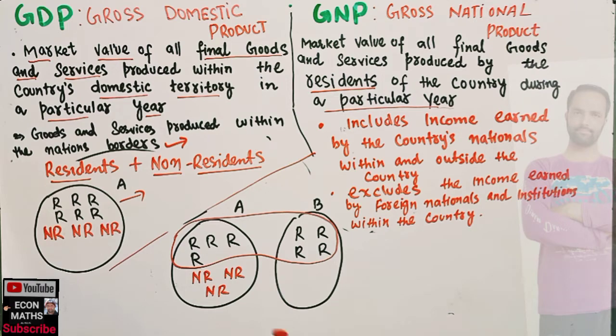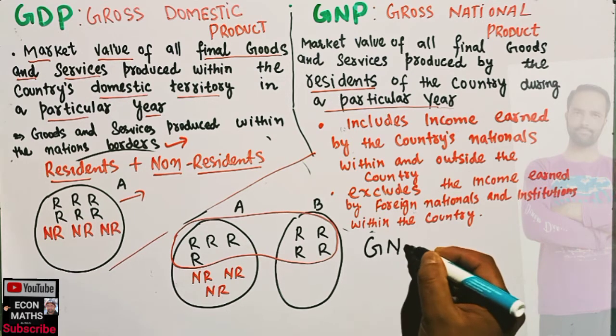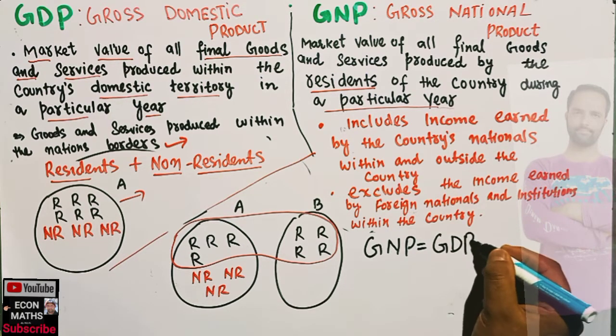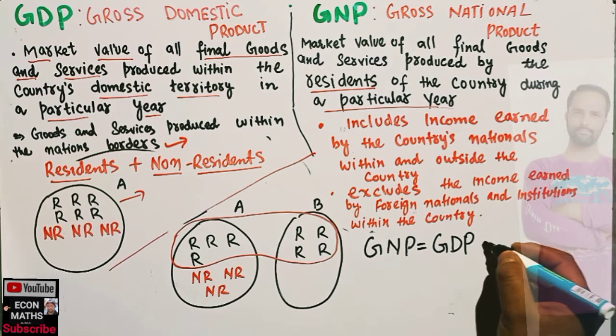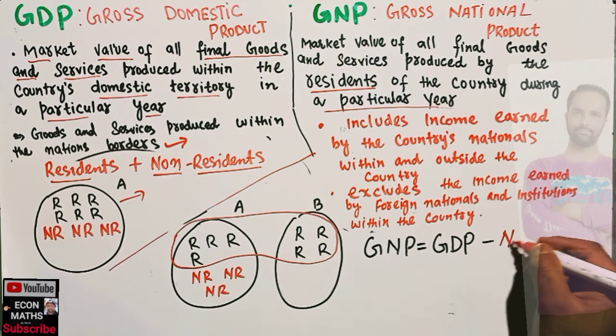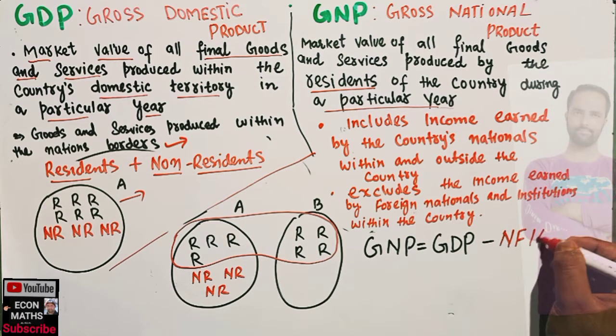So what will GNP be then? GNP, gross national product, will be equal to GDP minus, and this is very important, net factor income from abroad, NFIA, I have written it here.